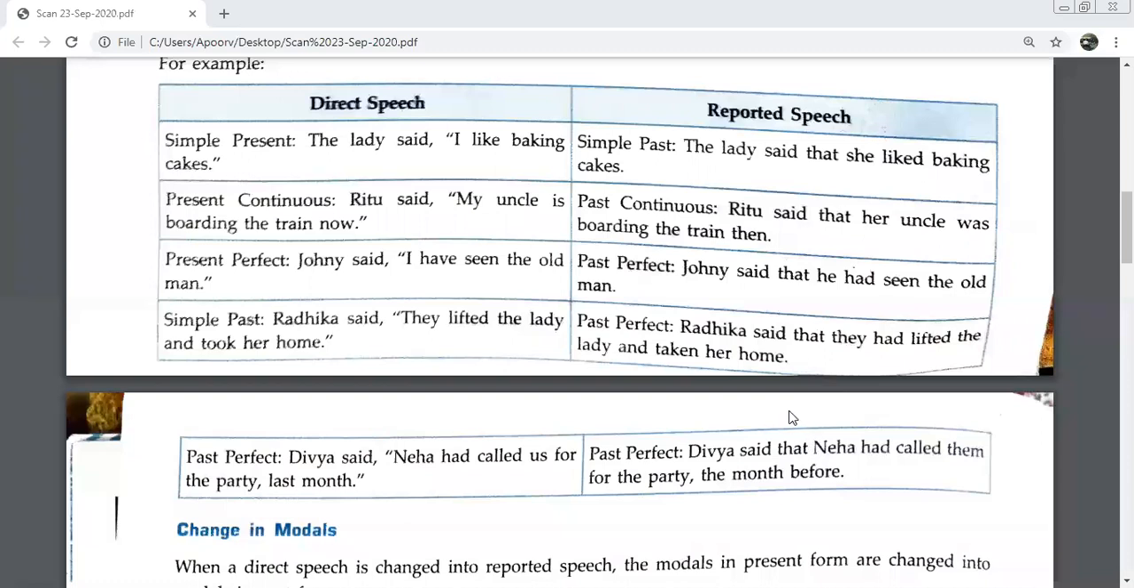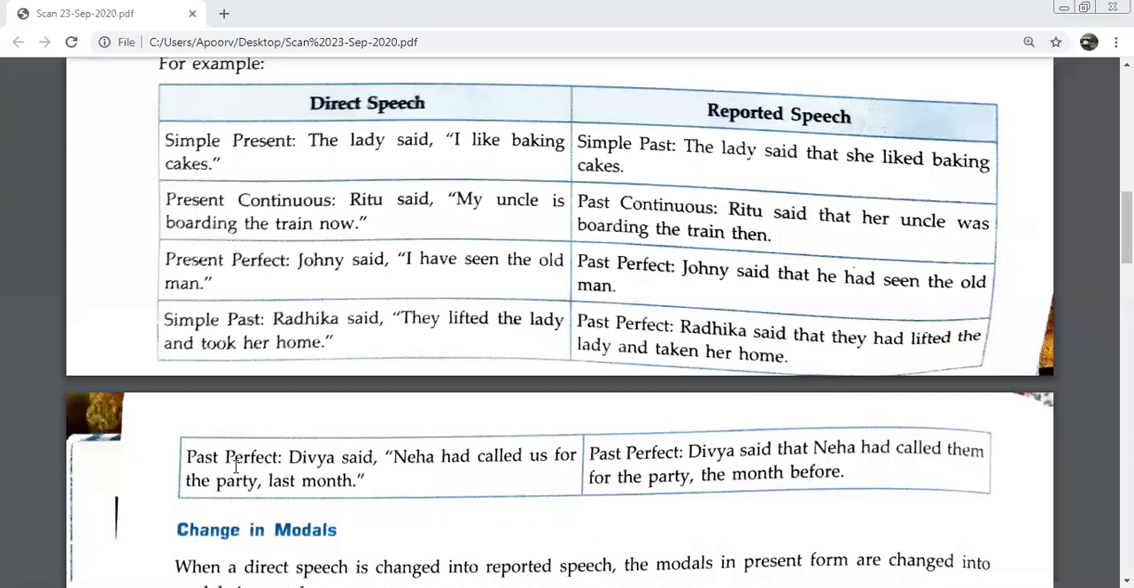You will only make this change: the comma and inverted commas will be removed, and in place of that you have to use "that". Otherwise there will be no other changes. Ma'am, "us" becomes "them" and "last month"... That too we told you yesterday. I'm talking about the change in tenses. We are just talking about the change in tense as of now. Your past perfect will remain in past perfect only. However, there are other changes like the comma and inverted commas will be removed and "that" will be used.